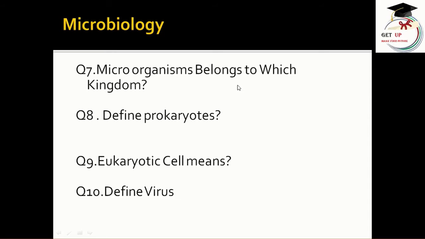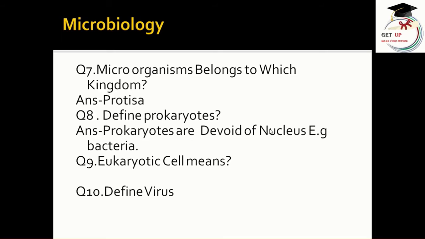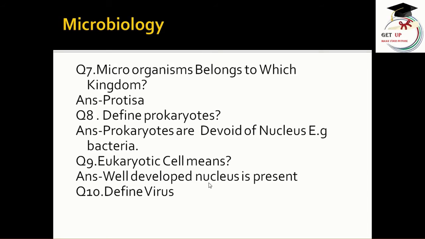Microorganism belongs to which kingdom? They belong to the Protista kingdom. Define the prokaryotes. Prokaryotes are devoid of nucleus, that is bacteria, or absence of nucleus in the prokaryotic cell. Question number 9. Eukaryotic cell means well developed nucleus is present in the cell.